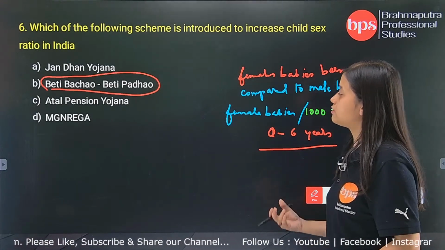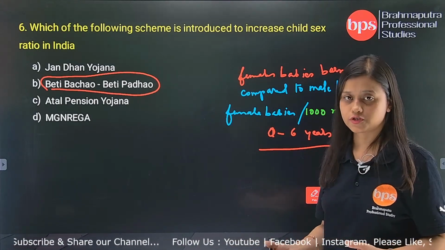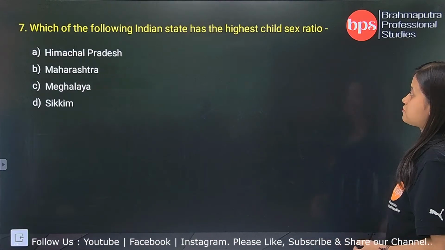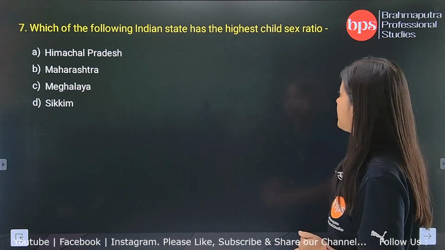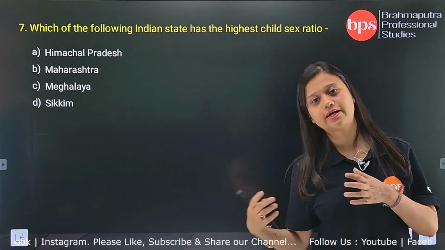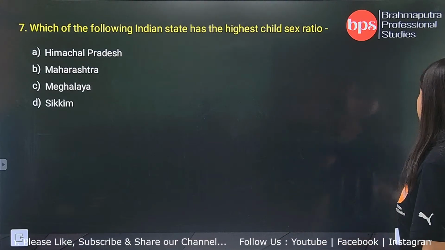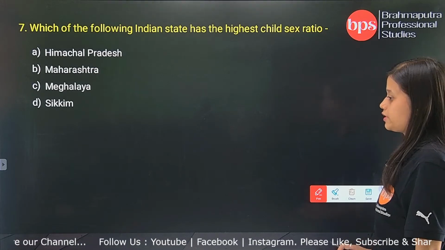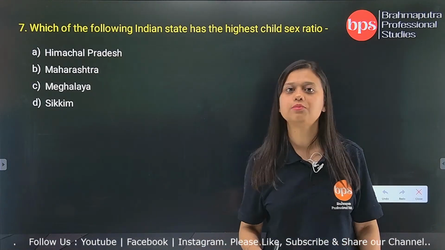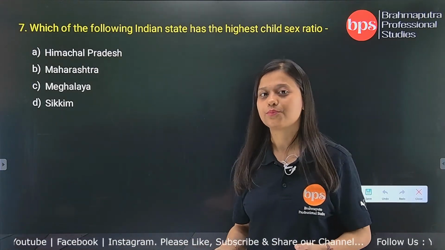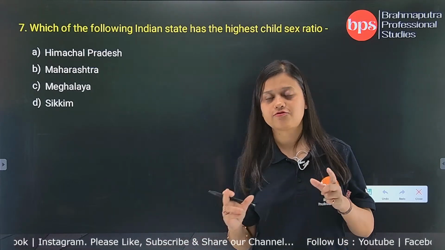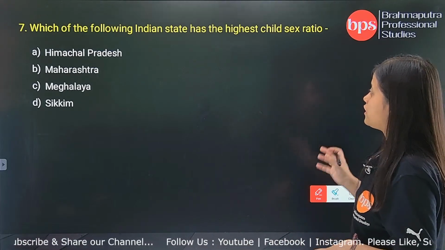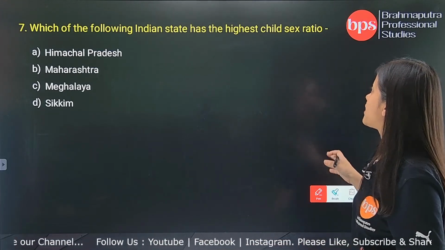So in order to increase the child sex ratio in India, the scheme is Beti Bachao, Beti Padhao. Which of the following Indian states has the highest child sex ratio? See, again we have come to the same question, child sex ratio. I have just explained it: the child sex ratio is the number of female babies born per 1000 male babies. This is calculated for the age group of 0 to 6 years. So which of the following Indian states has the highest child sex ratio?